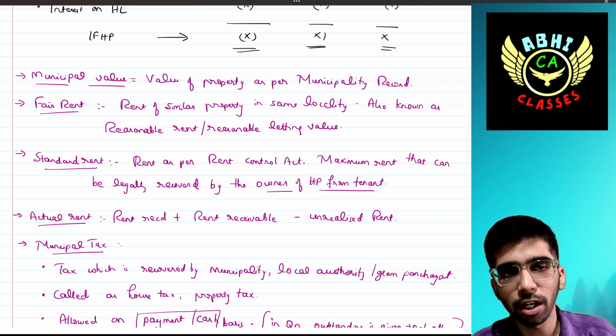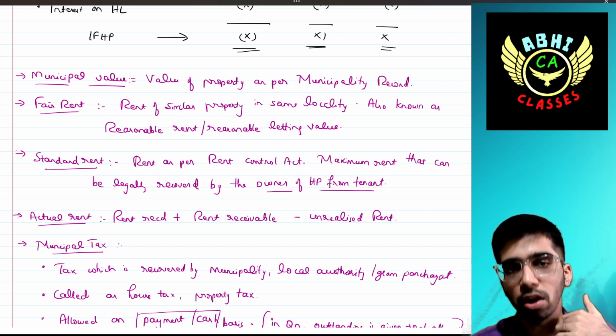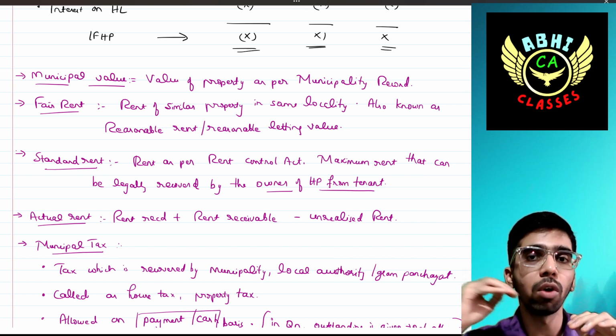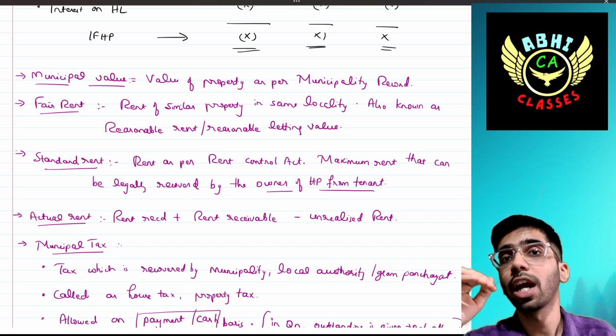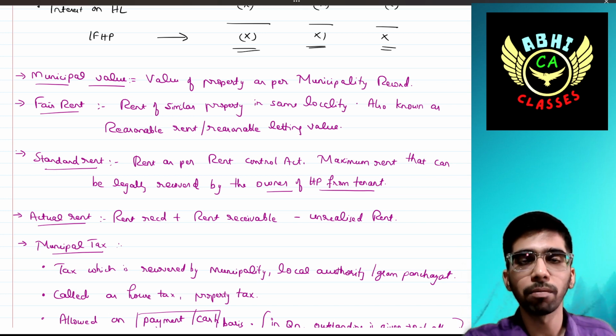The standard rent. Standard rent is the rent as per the Rent Control Act. There is one act called the Rent Control Act. It is the maximum rent that can be legally recovered by the owner of the house property from the tenant. Okay, there is a maximum cap that the owner can charge as rent from the tenant.